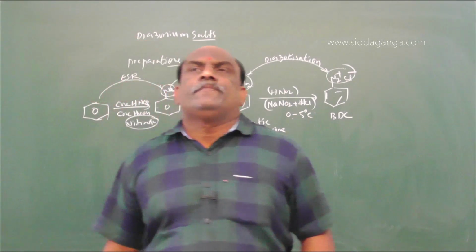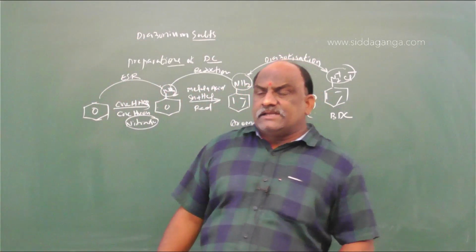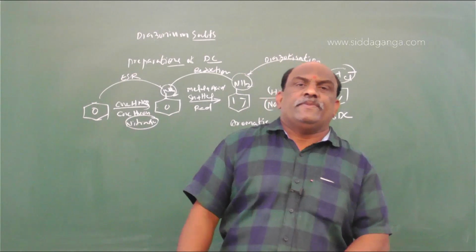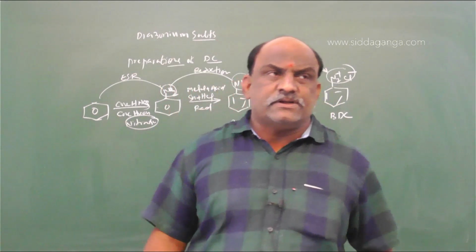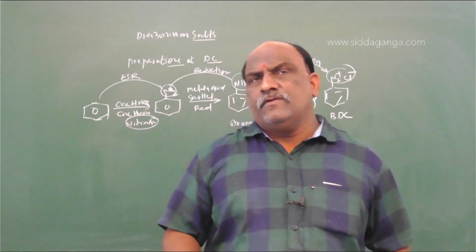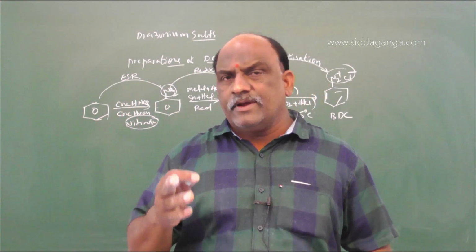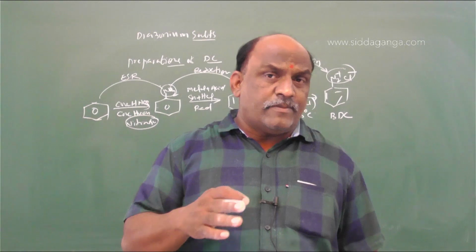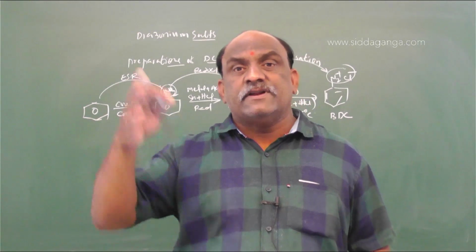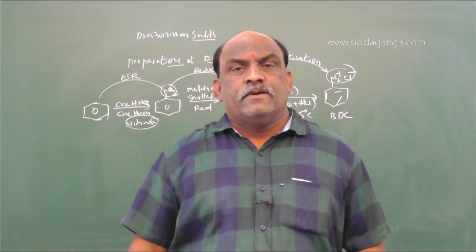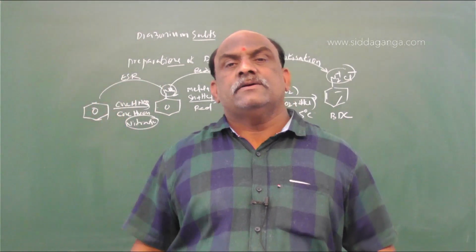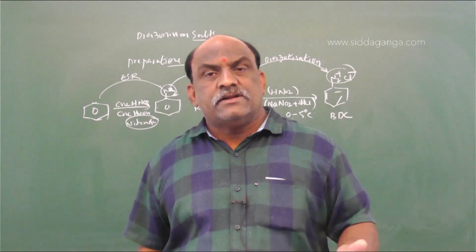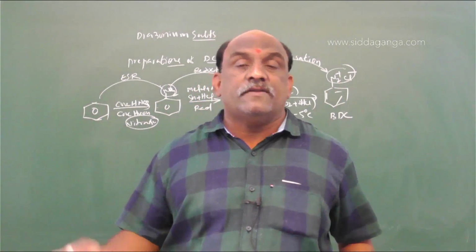Organic chemistry is linked with other functional groups and other chemical properties. Suppose we are going through any particular topic, chemical properties. Those chemical properties will be the preparations for one more functional group. Then the next, those preparations are explained in the form of properties of other functional groups.